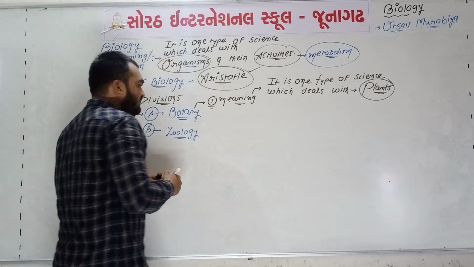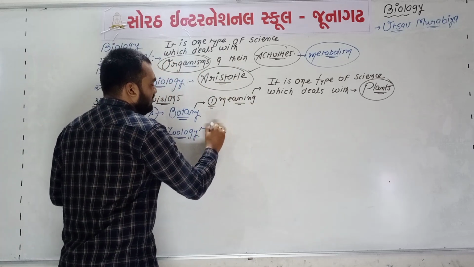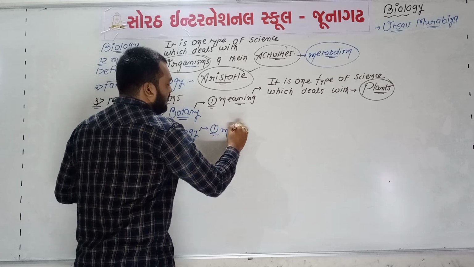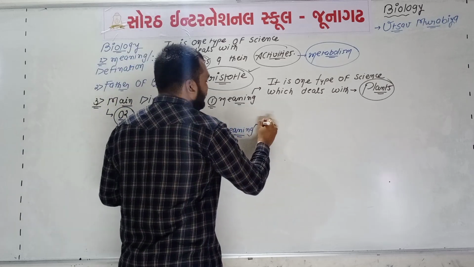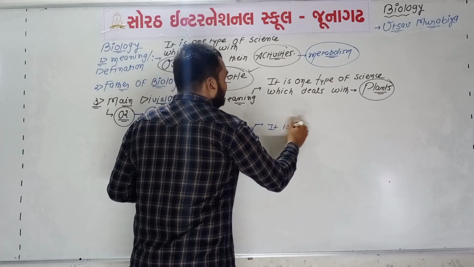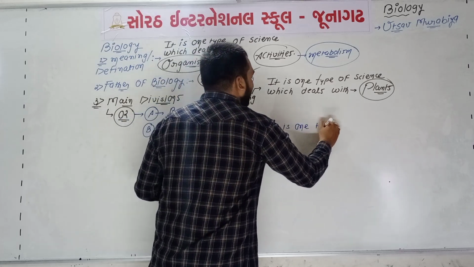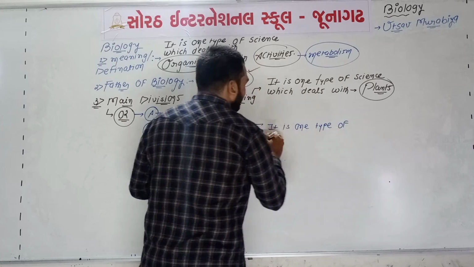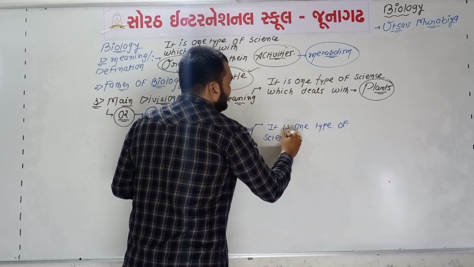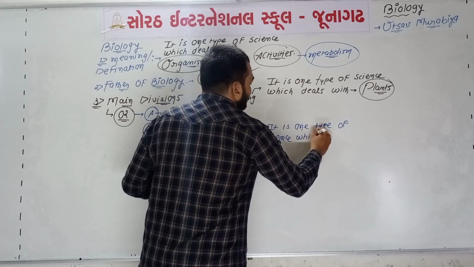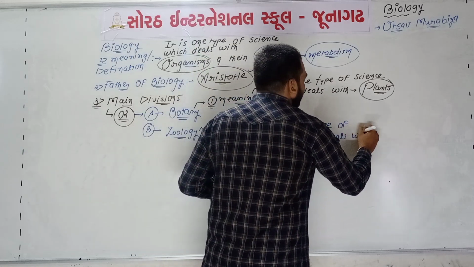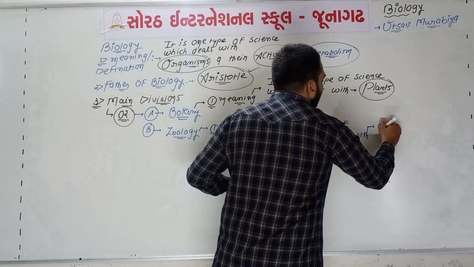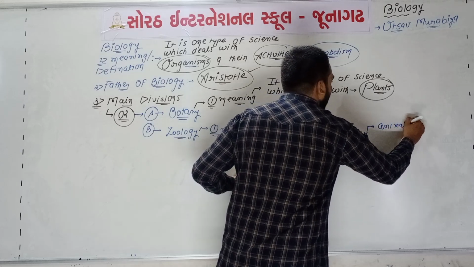And the meaning or definition of zoology: it is one type of science which deals with animals.